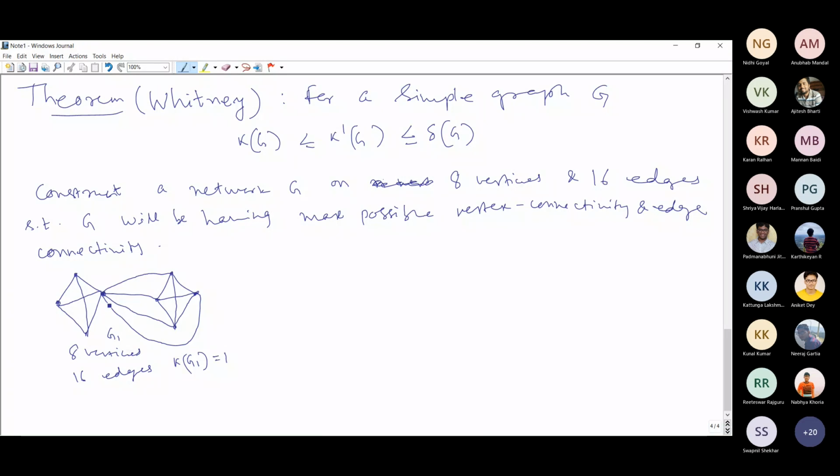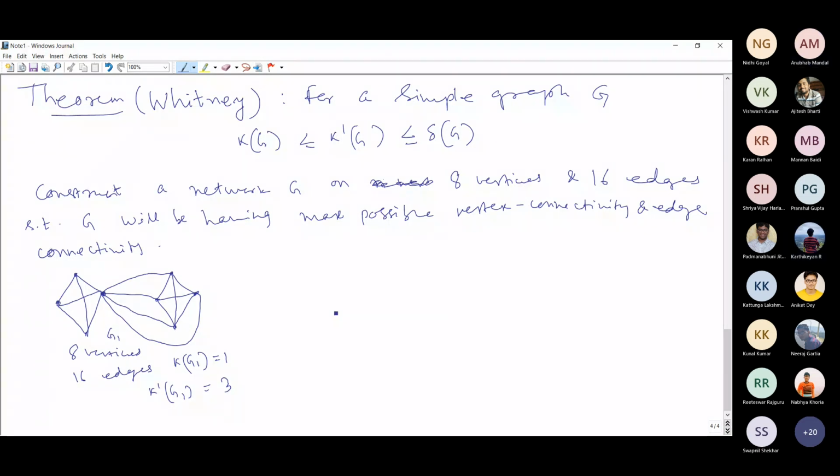It has a cut vertex. Vertex connectivity is only 1, which is very poor. However, edge connectivity is slightly bigger. So what is the edge connectivity of this graph? Tell me. Edge connectivity will be 3.